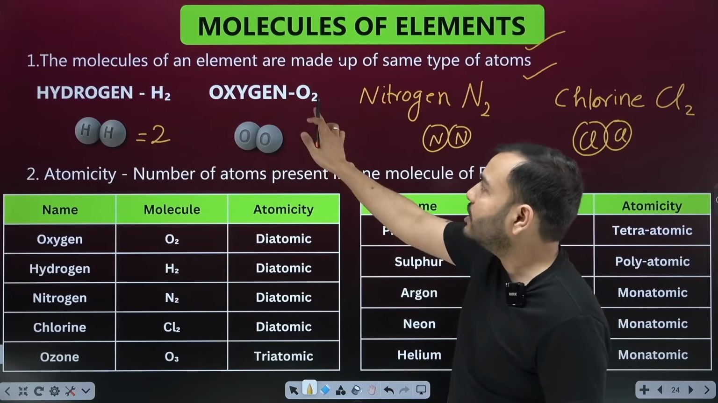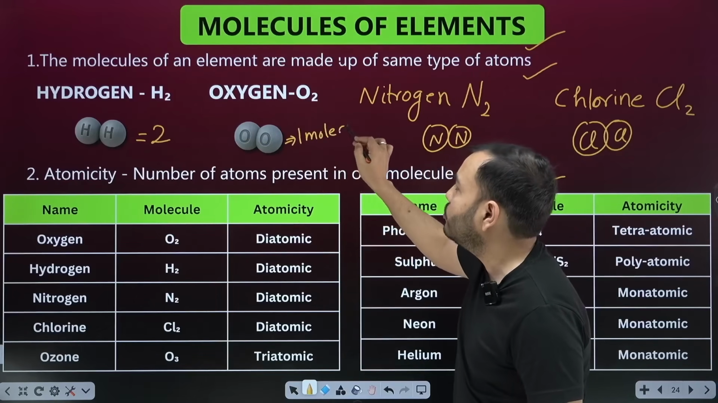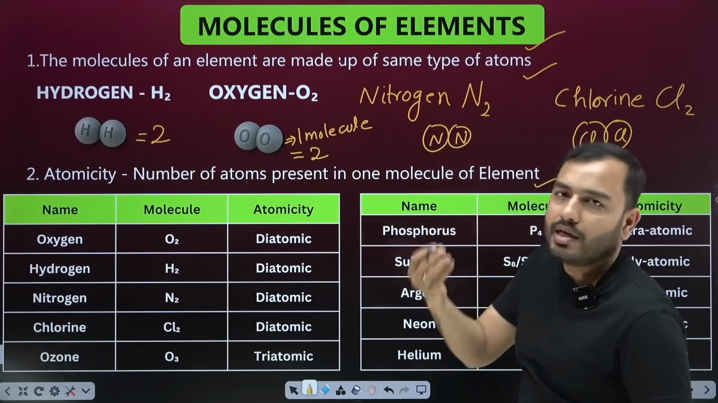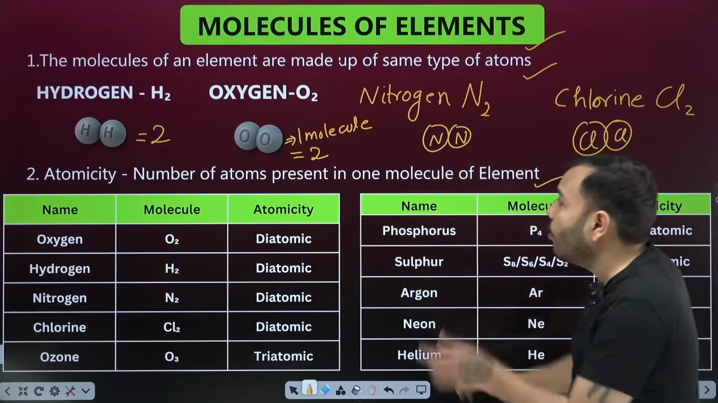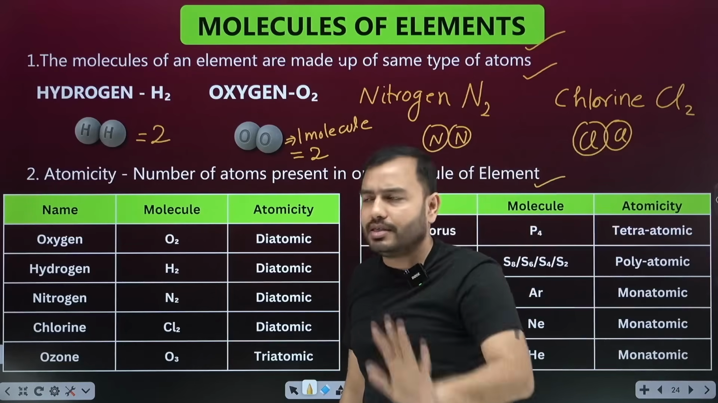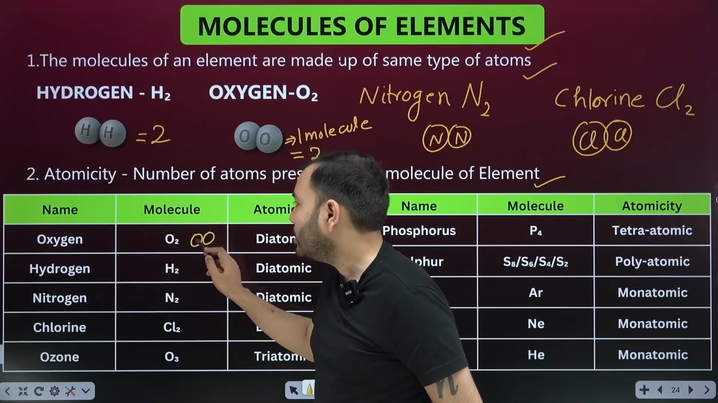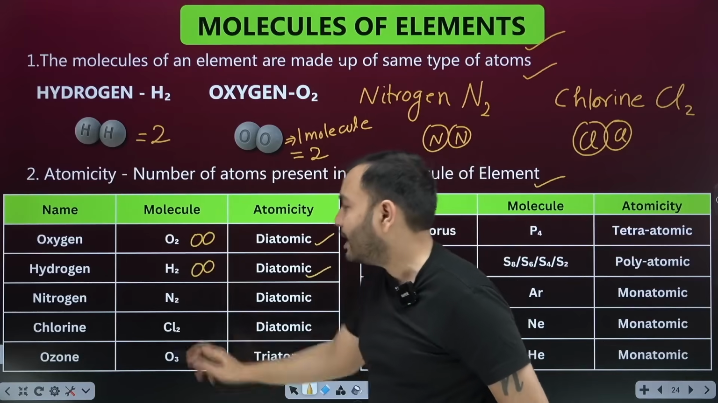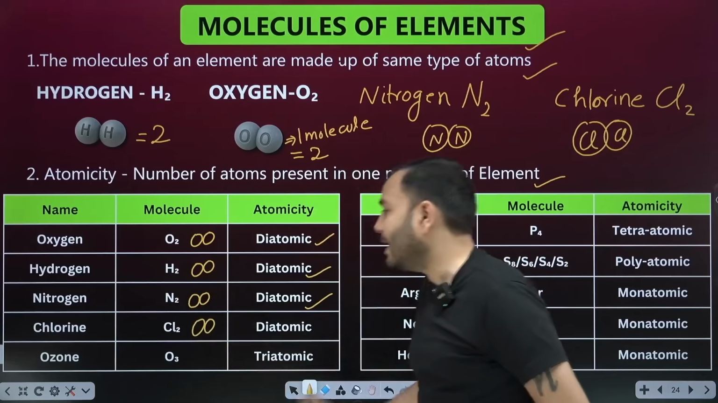Two atoms. One molecule of oxygen. This is one molecule, right? How many atoms are sticking together in one molecule? 2. So this becomes what? Diatomic, meaning there are 2 atoms. So what is atomicity? The number of atoms present in one molecule of an element. Oxygen has 2 atoms. So hydrogen H2, 1 2, diatomic. Nitrogen N2, 1 2, diatomic. Chlorine Cl2, 1 2, diatomic.